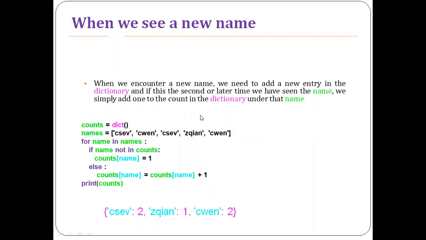And what happens if you see a new name? When you encounter a new name, we need to add a new entry in the dictionary. And if for the second or later time we have seen the name, we simply add one to the count in the dictionary under that name.